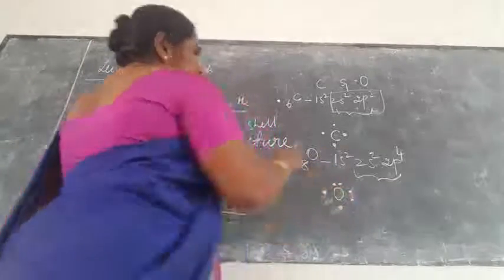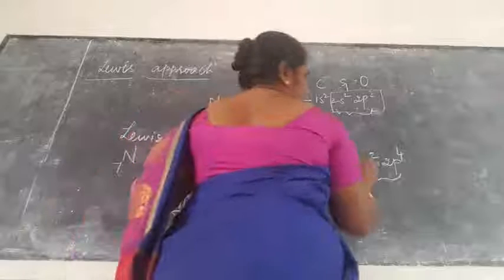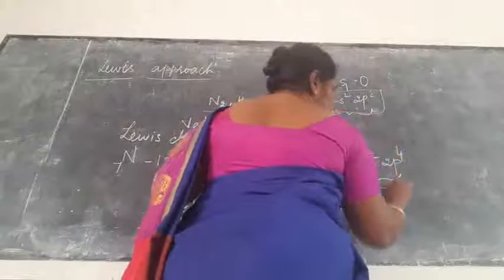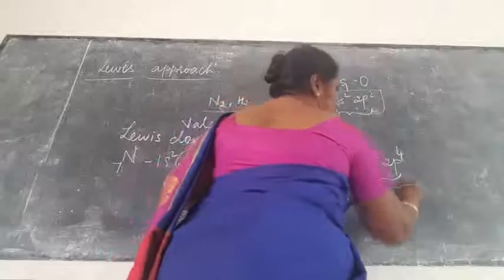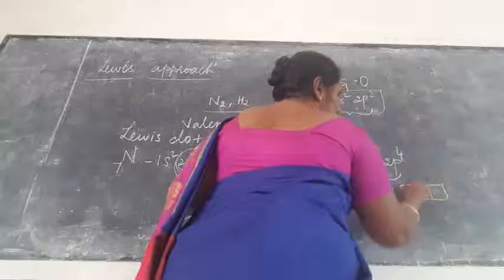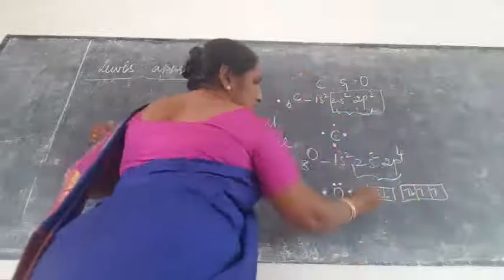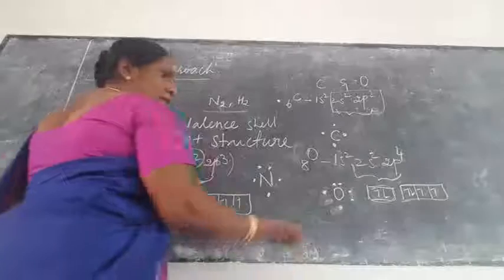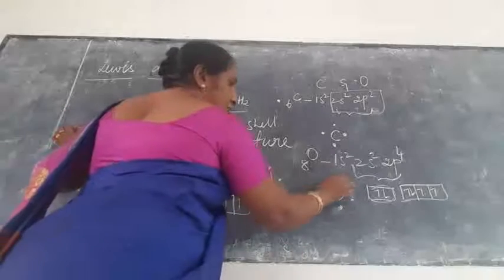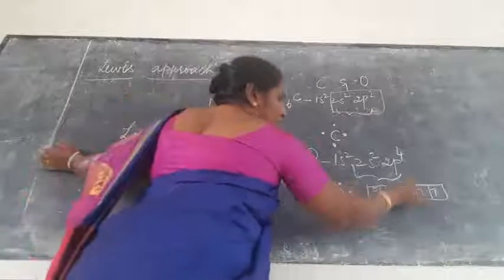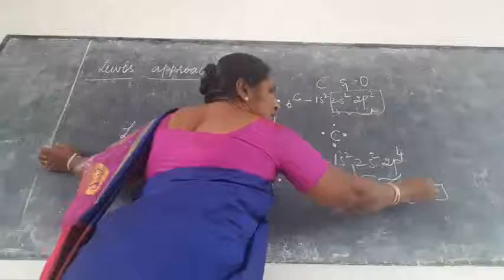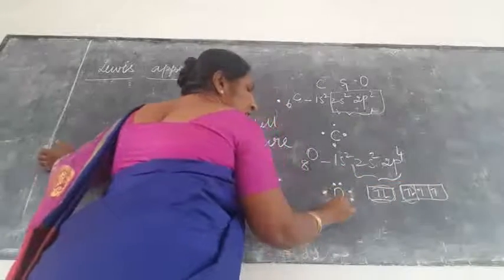So how will it be represented? The 2s orbital means 2 electrons. 2p4 means 1, 2, 3, 4. Now this is completely filled, so here I put 2 dots. Here also completely filled, so another 2 dots. This will be an electron, so this is 1 dot. Here 1 dot.